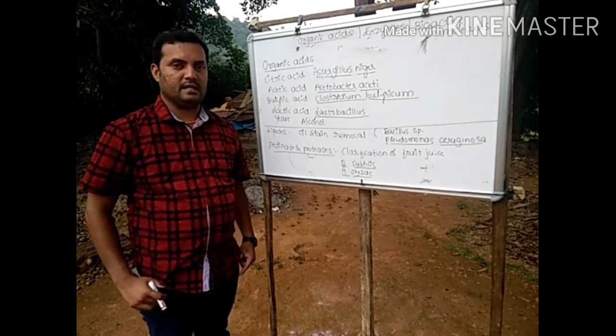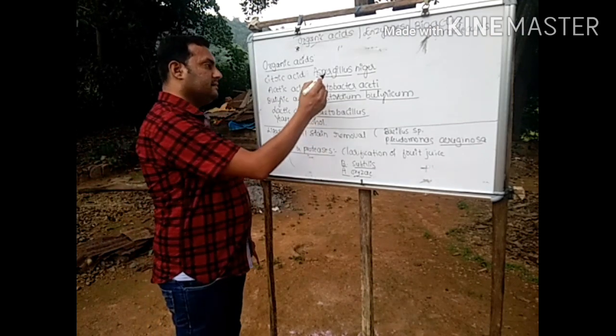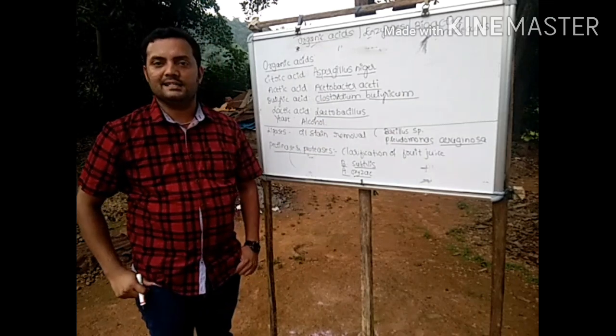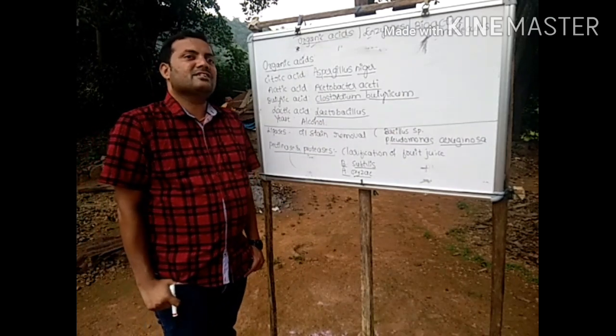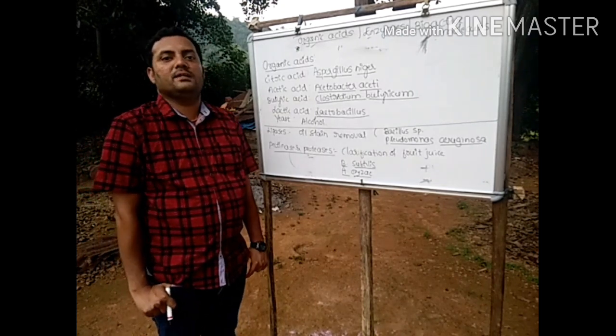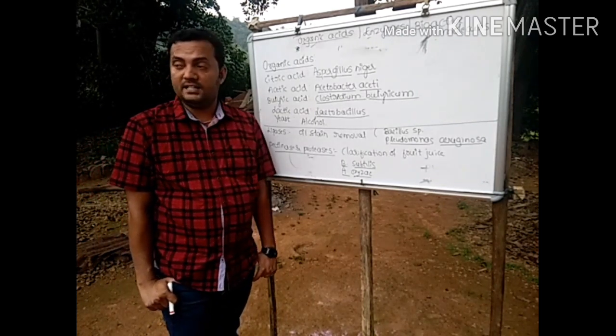First one, citric acid. This organic acid is produced by using the fungus Aspergillus niger. Generally, citric acid is used as a flavor enhancer, and it is also used as a preservative.